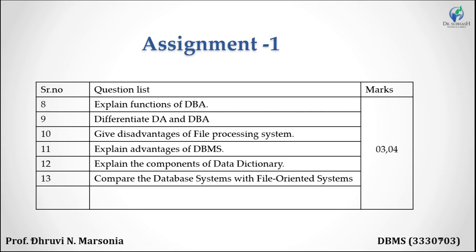Write these data dictionary components' definitions and also write with example. Compare database system with file oriented system. We have seen all the advantages and disadvantages of both of them. Then make a difference between database system and file oriented system. It is up to you how to make this question.